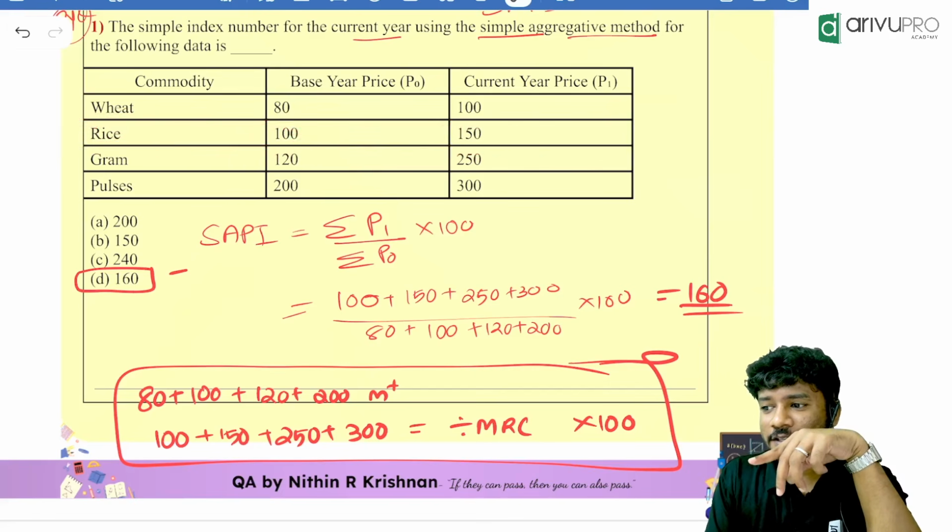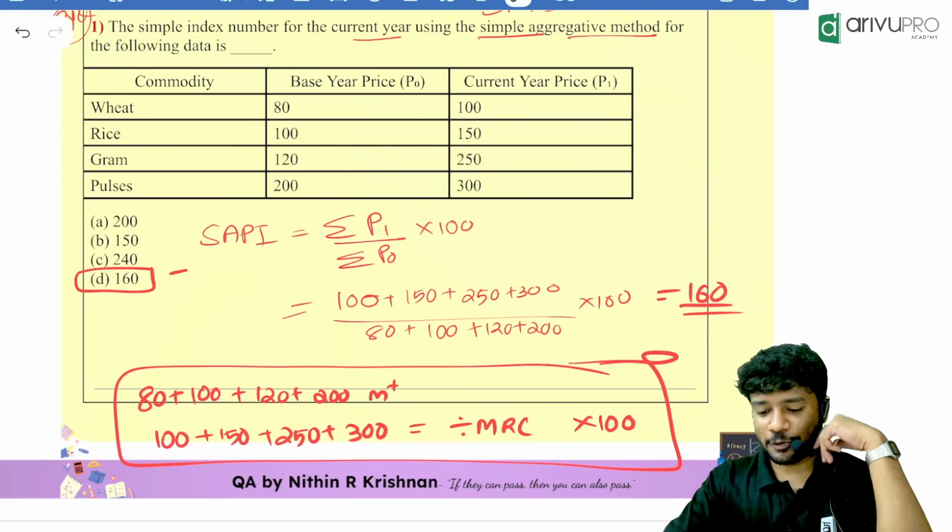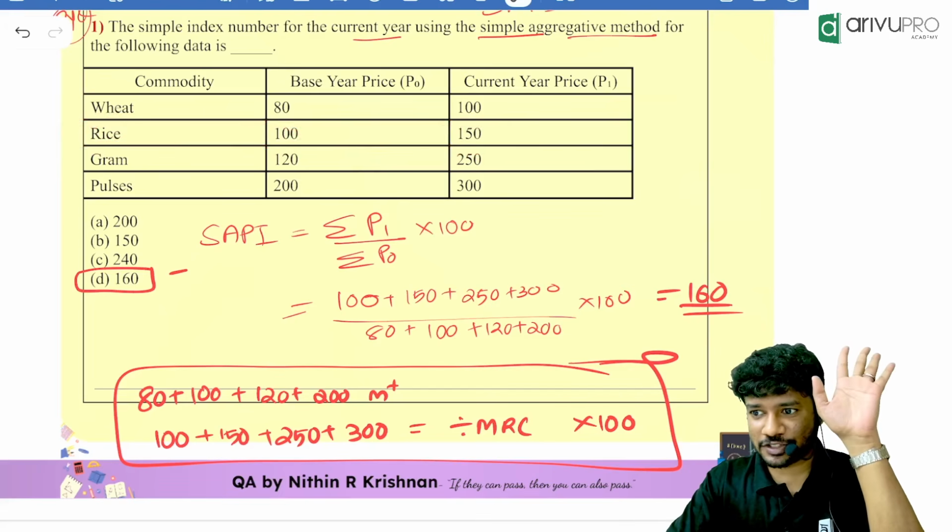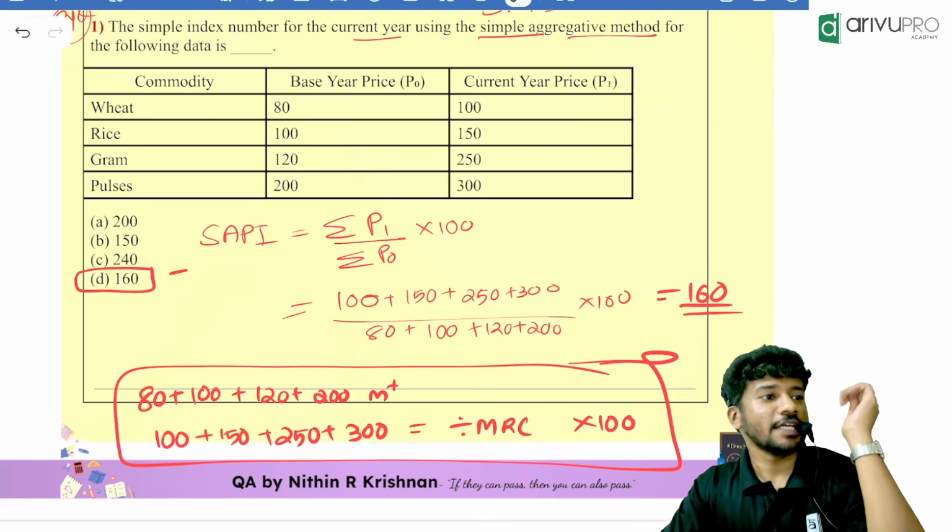What's your name? Bhavana. Oh, okay, Bhavana. Have you watched the recordings? You know the calculation tricks, right? Okay, well and good. Yes.